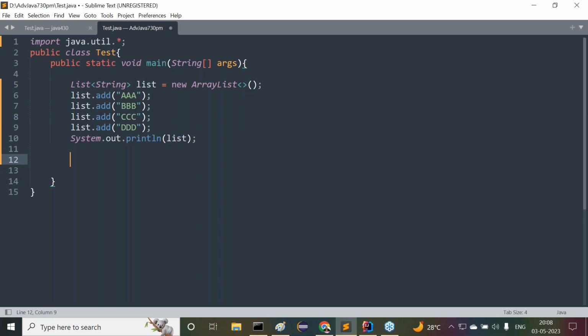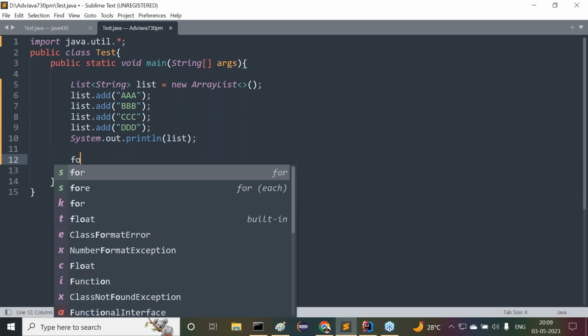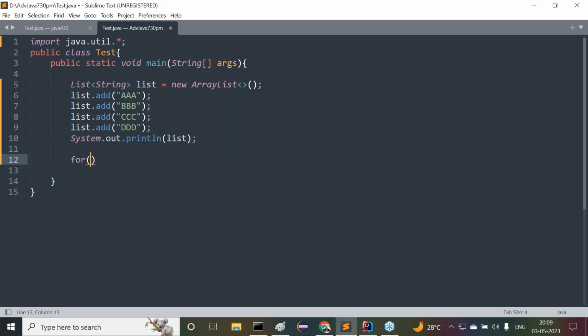Now understand this clearly. We are able to read elements from the list either by using a for loop or by using a for each loop. But what is the preferable one? For each loop. Whenever we are trying to read data from arrays as well as from collections, it is always suggested to use the for each loop. But I want to show both. First of all, let us check with the for loop.